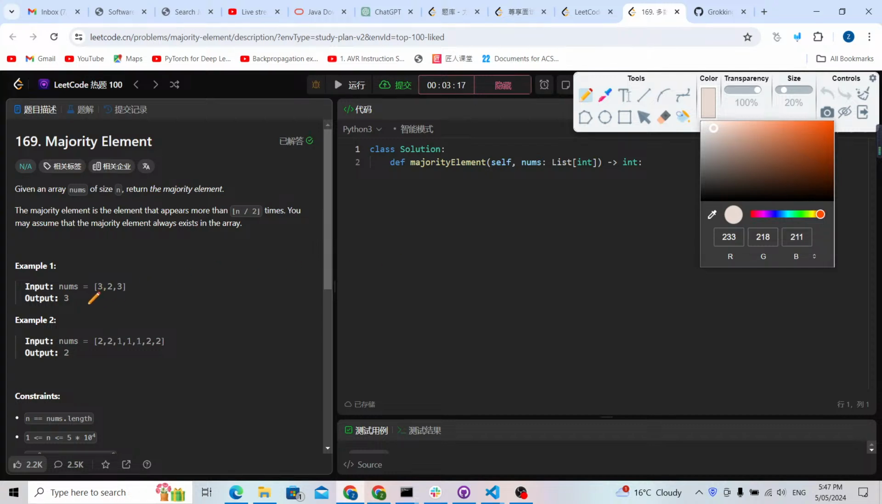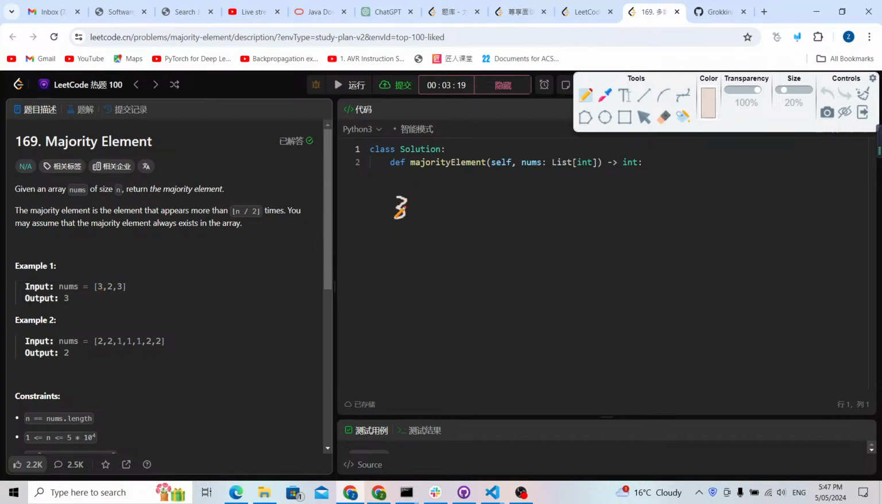For this example, if we have an array of 3, 2, 3, what are we going to do? We're going to always imagine there is a majority element. For the first number, we think 3 is going to be the majority element. We also need a counter, and the counter is 1. We just need 2 variables to solve the problem. So for the first number, 3 is the majority element and the counter is 1.